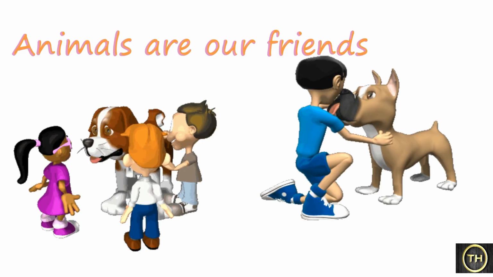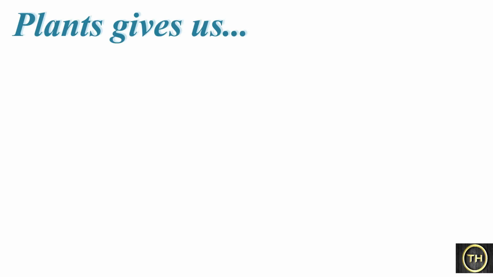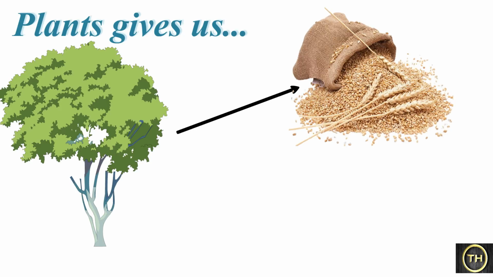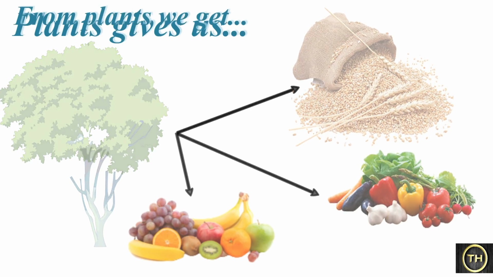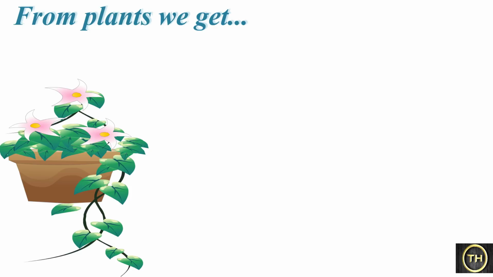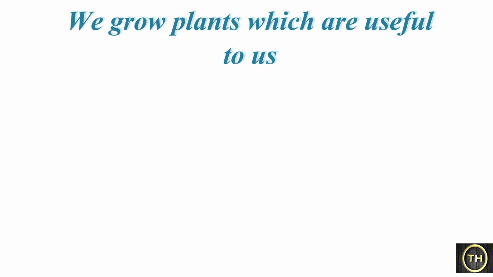Animals are our friends. Just as we need animals, we need plants too. Plants give us food grains, vegetables, fruits. We get flowers from plants, cotton wool from plants to make cotton clothes. We grow plants which are useful to us.